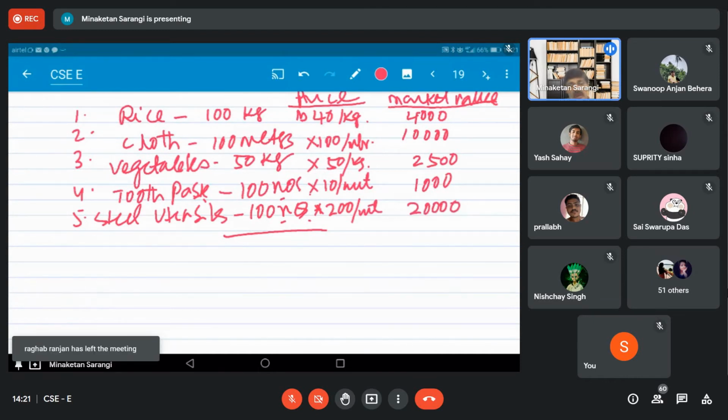Now what are we doing? We are expressing the value of all goods and services produced in terms of money. Rice is expressed from kg to money, and that is the value in the market. So we are multiplying the total product produced with their market price. What we arrive at is the market value of each product.